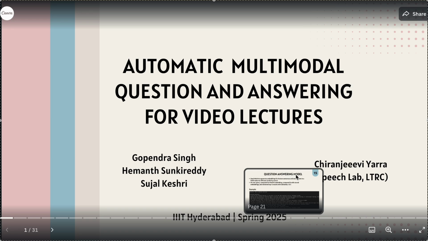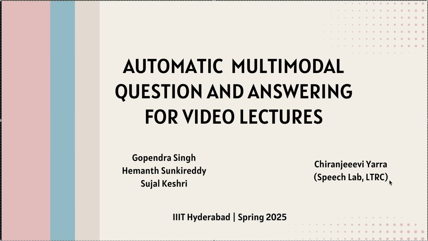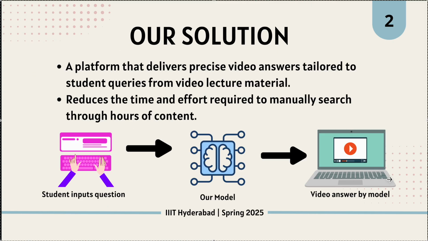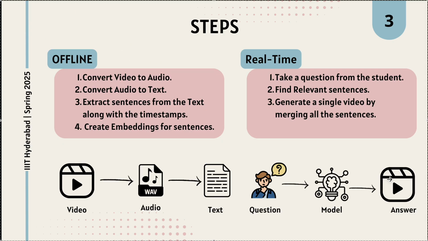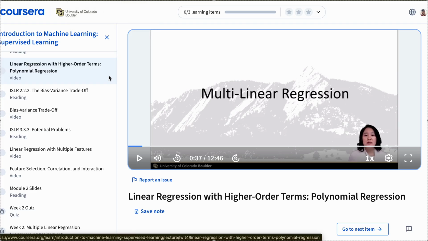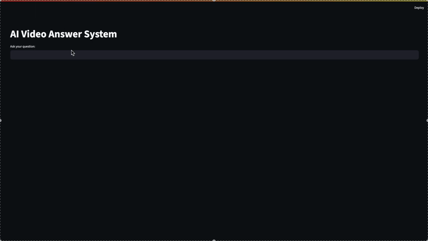Hi, our project is automatic multimodal question and answering for video lectures. So we have taken videos from the Coursera website, particularly the machine learning course. Here in this course we have multiple videos, and this is our system where a student can ask a question related to that course.